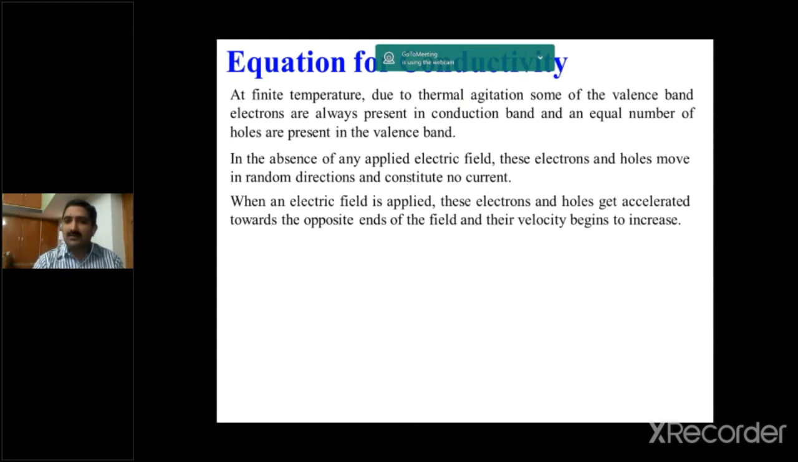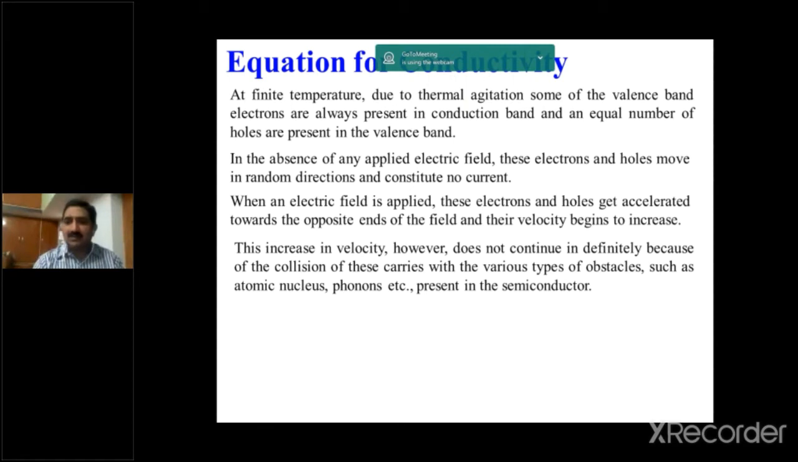So the electrons and holes get accelerated towards the opposite ends of the field and their velocity begins to increase. When we increase the applied field strength, the velocity increases, but only to a certain extent. That means the velocity is not continuously increased because various types of obstacles are present in the semiconductor, such as atomic nuclei, phonons, etc. Due to that, the velocity becomes constant.